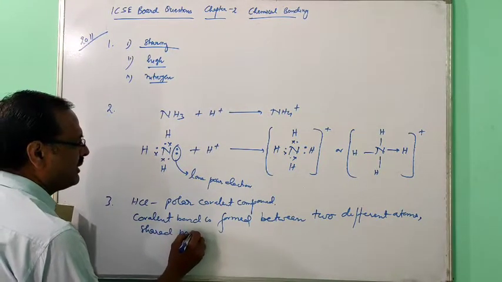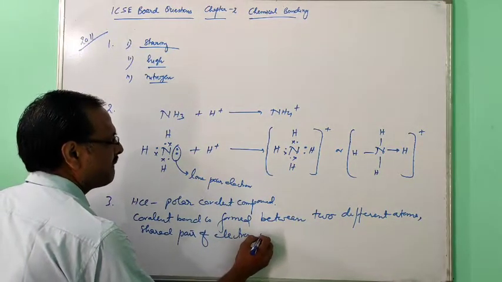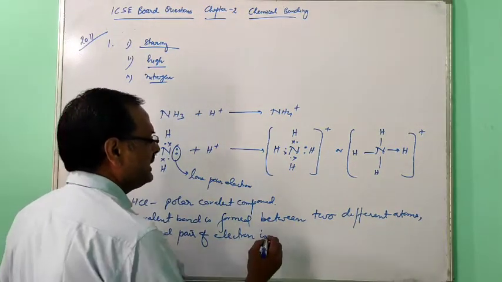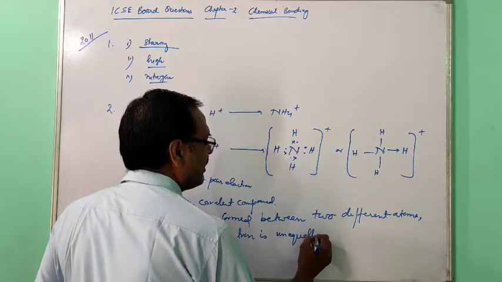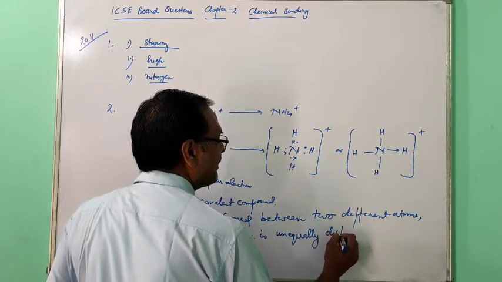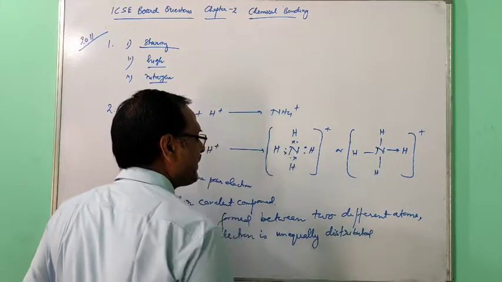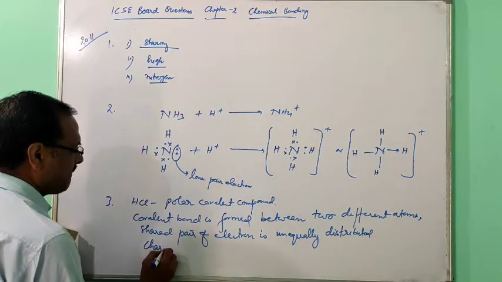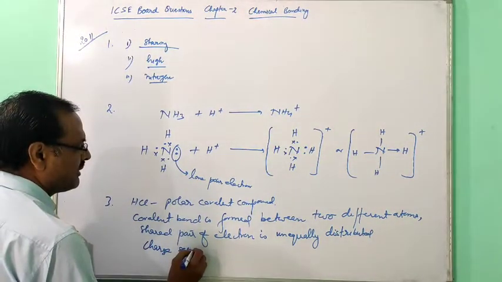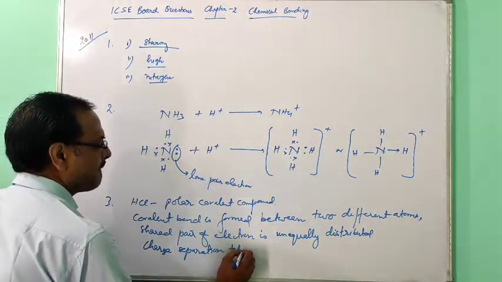The shared pair of electrons is unequally distributed. Third point, charge separation takes place.